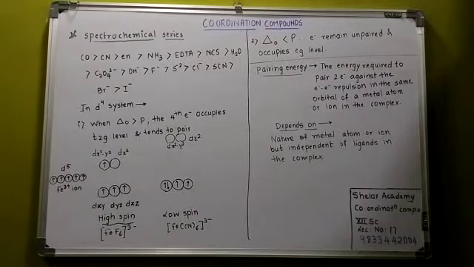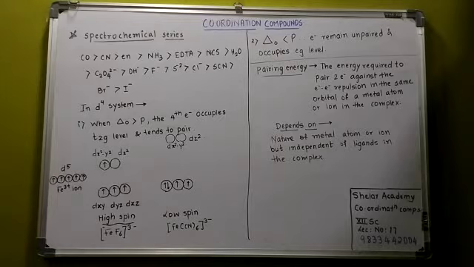Lecture number 17. Now let us see the spectrochemical series. Just like functional groups have a priority order, on what basis do we say this is a strong ligand and this is a weak ligand? That all depends on the spectrochemical series. You can see the preference order. CO is the strongest ligand, iodide is the weakest ligand, and that is the preference order.